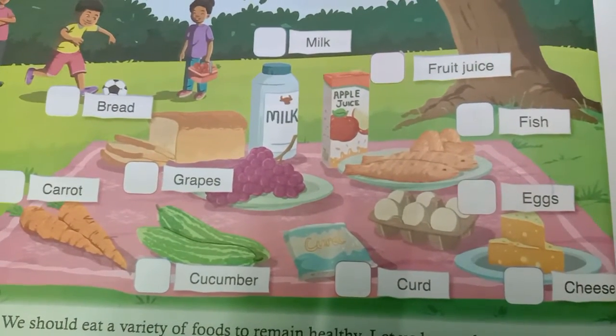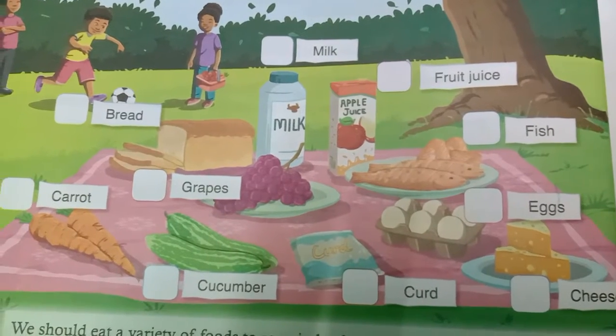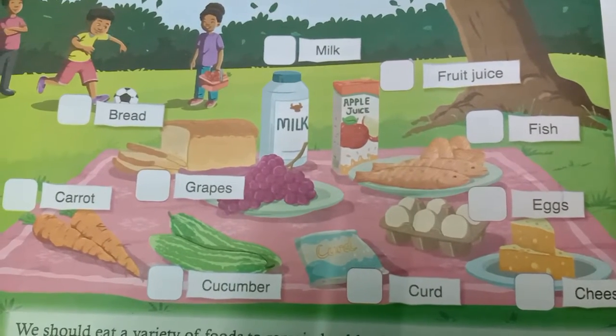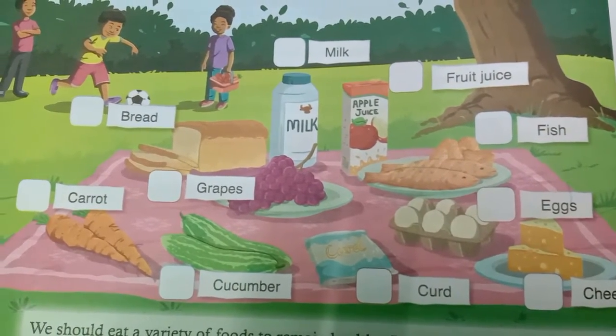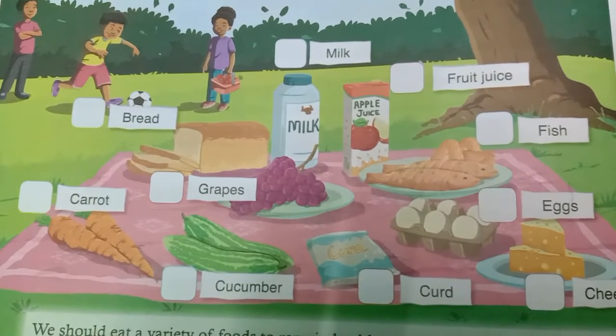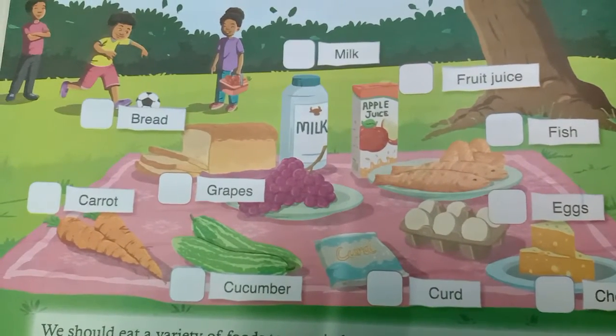Then lastly we will turn towards the vitamins and minerals. These vitamins and minerals play a vital role among all these components of food.